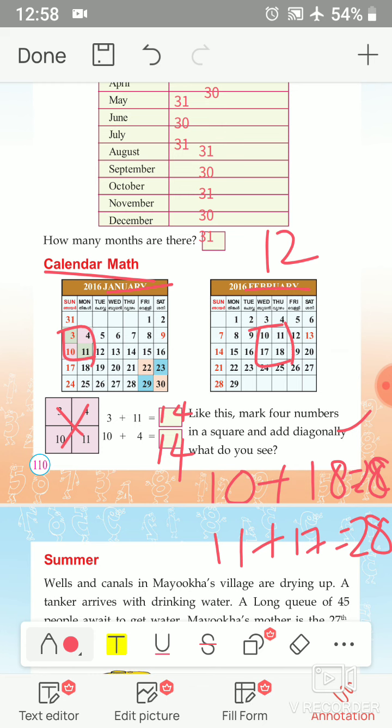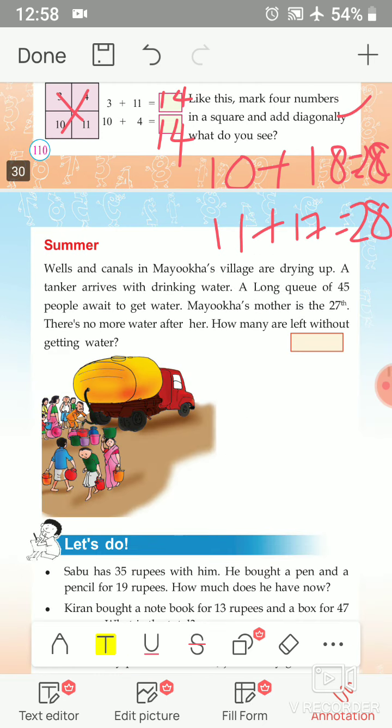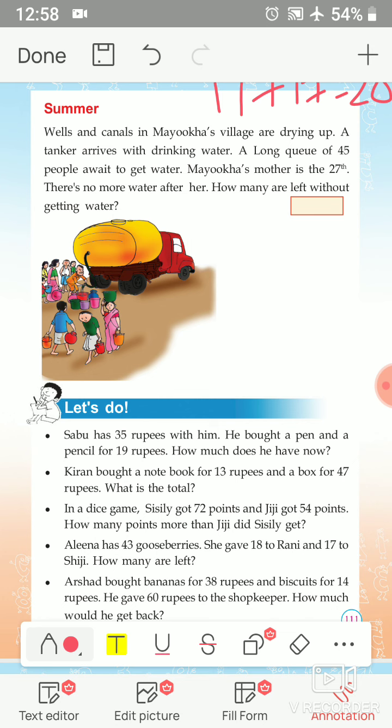Okay. Then next topic is summer. Wells and canals in Mayuga's village are drying up. A tanker arrives with drinking water. You have to see the picture. A tanker is arriving in that village. A long queue of 45 people await to get water. How many people are there in that queue? Yes, 45 people are there.